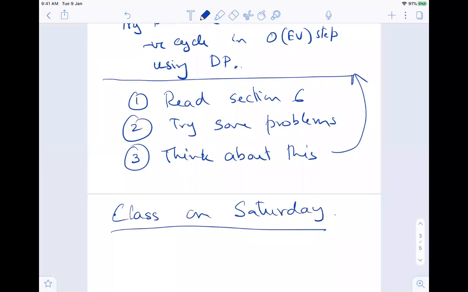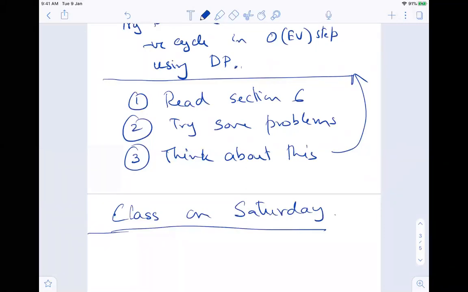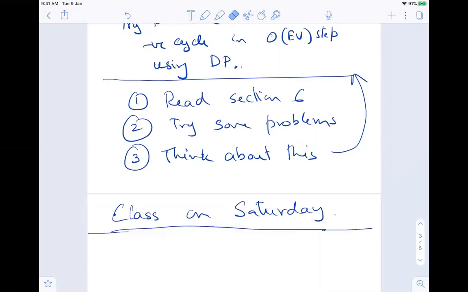Section 6 is sequence alignment, right? Okay, I forgot. What is the section for dynamic programming? Sorry? Section 6 is sequence alignment. Let me just see.